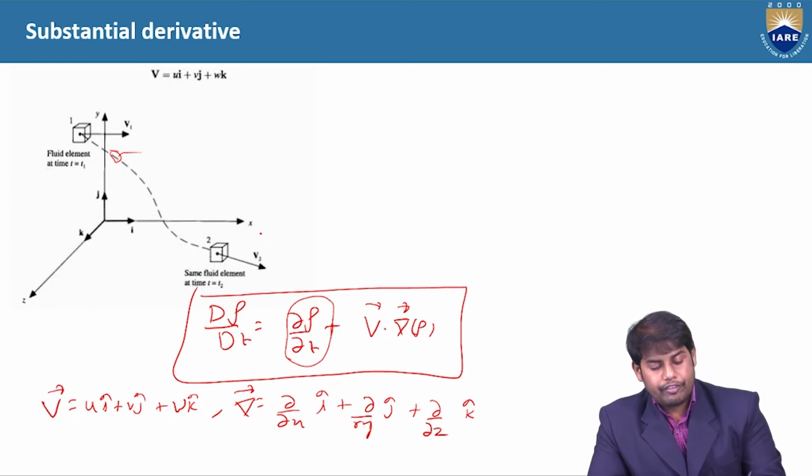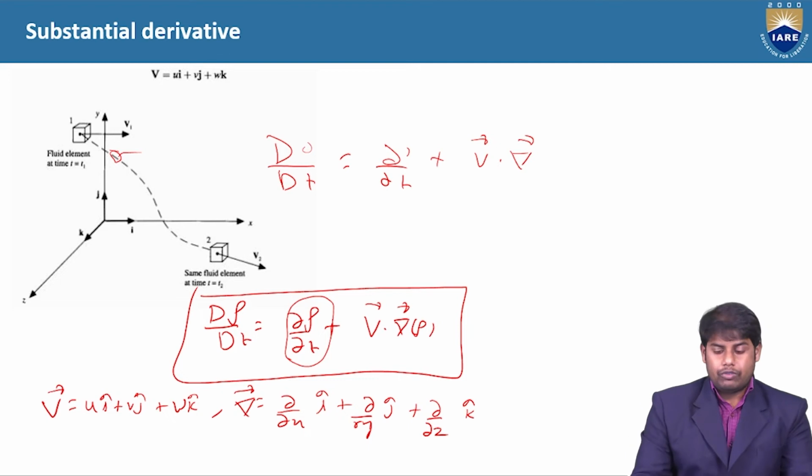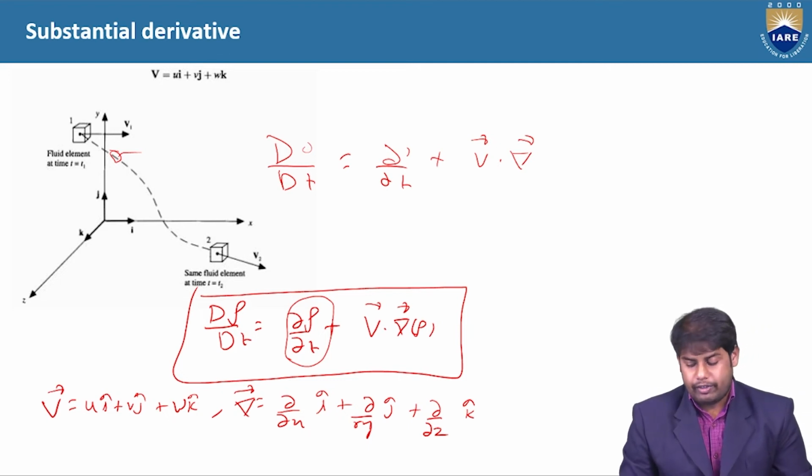So simply, if you want to write a general form of the substantial derivative, D by Dt will be equal to dou by dou t plus V bar dot del. Whatever variable you have, it will come here. So this is what we have for the substantial derivative.